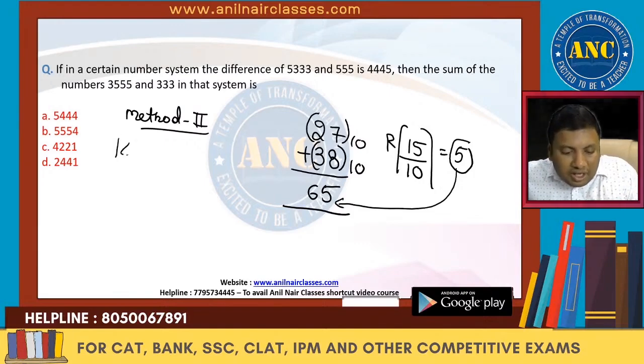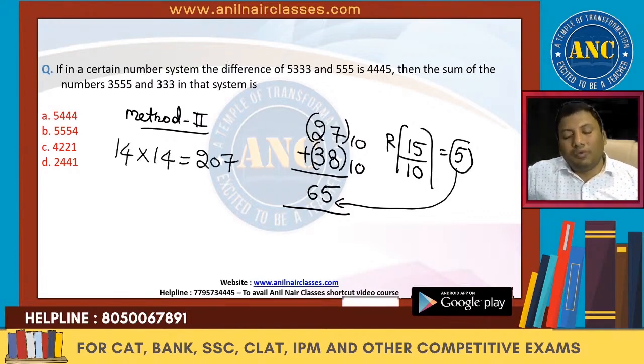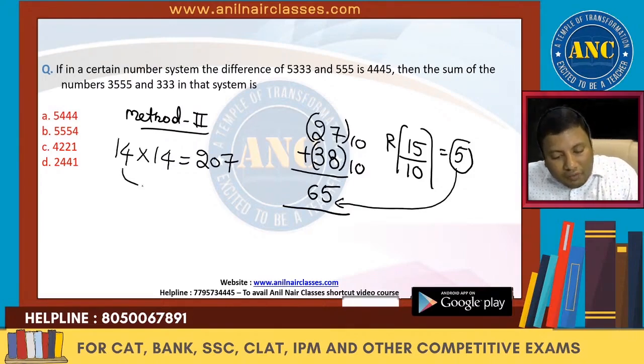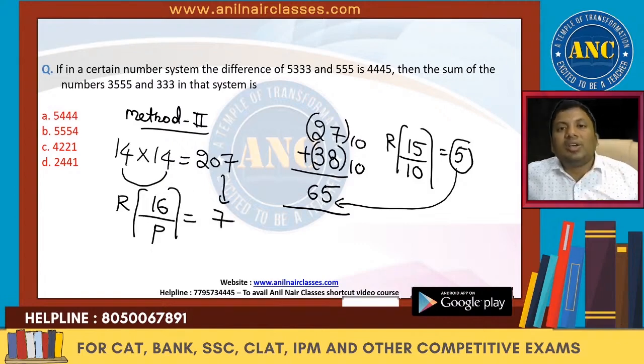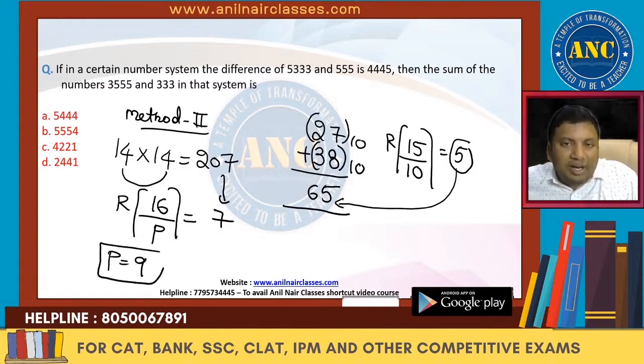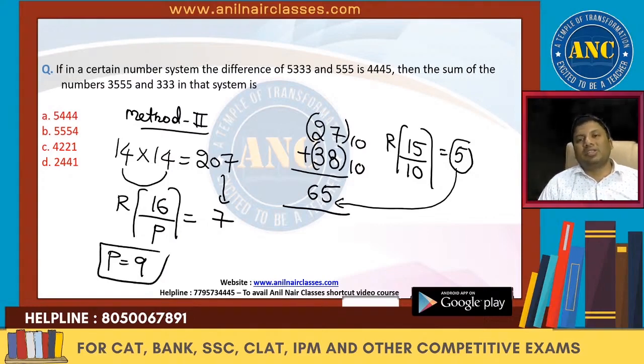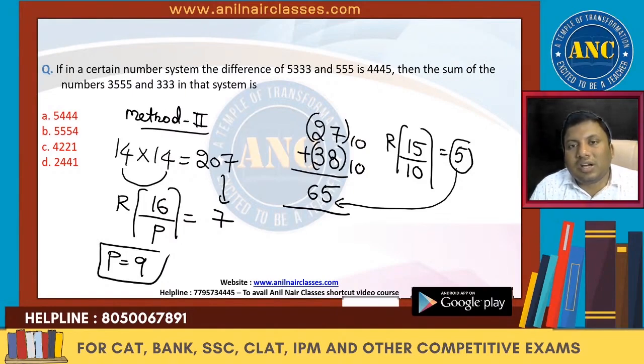So same logic I will do here. 14 into 14 equivalent to 207. 4 4s are 16. 16 divided by some base system, I got the remainder. That remainder is nothing but the unit digit of the number, yes or no? That base is nothing but 9. 16 only when divided by 9, I will get the remainder 7. 9 ones are 9. What is the remainder? 7. Are you all with me?